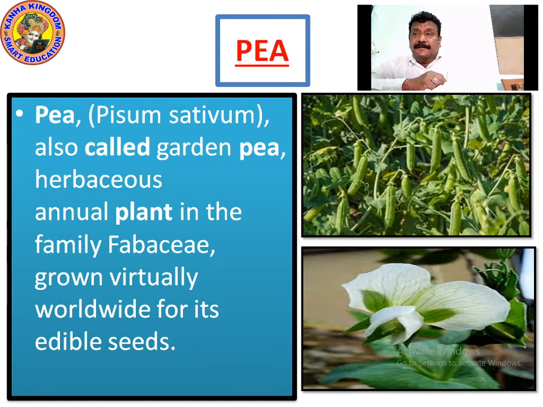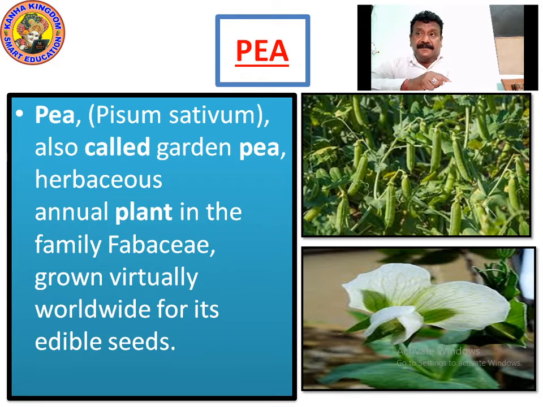The pea, Pisum sativum, also called garden pea, is a herbaceous annual plant in the family Fabaceae, grown virtually worldwide for its edible seeds, right? The seeds are consumed by the people. So now what is it? It's a garden pea, herbaceous, connected to the thin stem, an annual plant in the family Fabaceae.